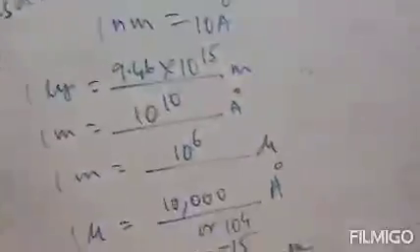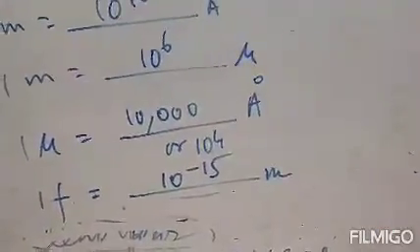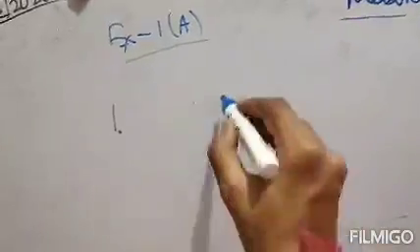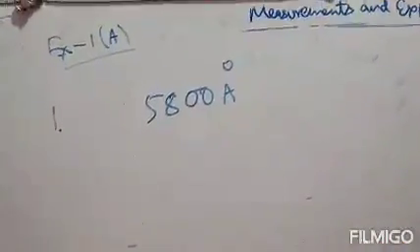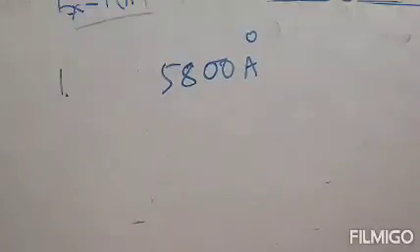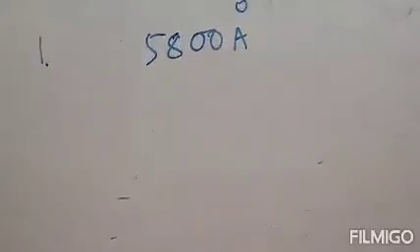Clear? Next, some numericals are given. The first numerical is question number 1. Question number 1 says the wavelength of light of a particular color is 5800 angstrom. Express this in nanometer and meter. We will express this wavelength, 5800 angstrom, first in nanometer and then in meter.